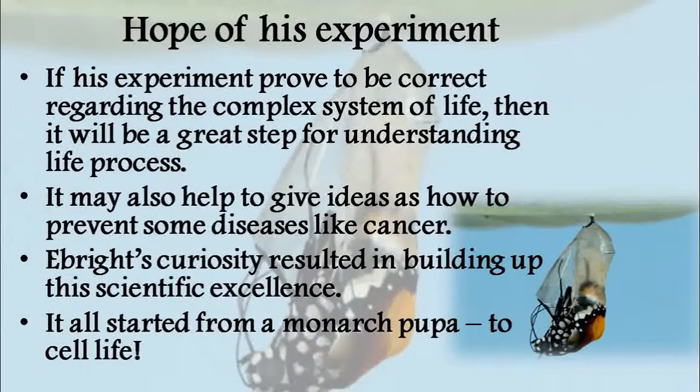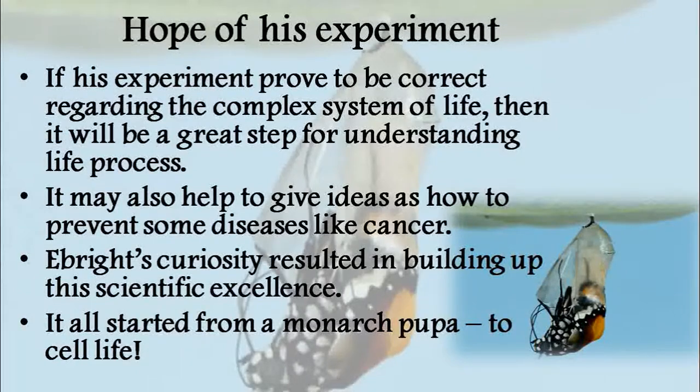Then he understood that it is a hormone for development. Then he cultured the hormone and found out its chemical structure. As he was going through the chemical structure of the hormone, he understood that he could read the DNA, the design for life. Then, along with his friend, he started doing experiments, and he understood that once you understand this DNA, the complex system of life, it is very easy to give ideas on how to prevent some diseases like cancer, especially from how cells work.